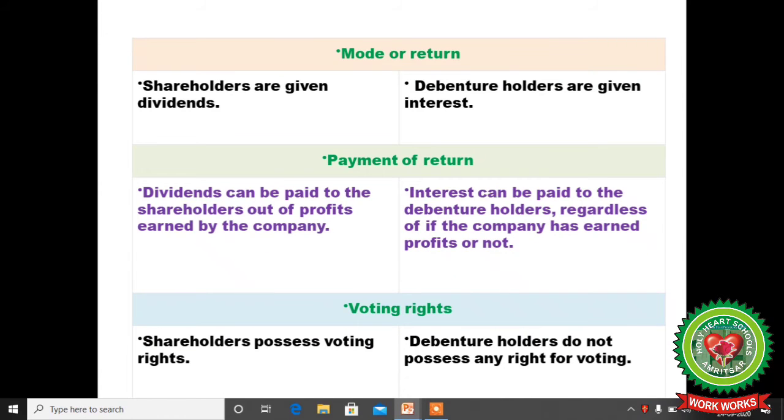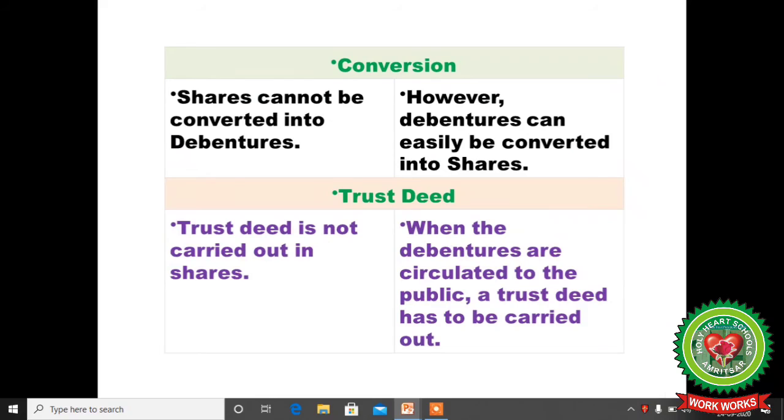Mode of return. Shareholders are given dividends. In case of debentures, only interest is provided. Payment of return. Dividends can be paid to the shareholder out of the profits earned by the company, whereas interest can be paid to the debenture holder regardless of whether the company has earned profits or not. It is compulsory for the company to pay the interest to the debenture holder. Voting rights. Shareholders possess the voting rights, whereas the debenture holder does not possess any right for voting.